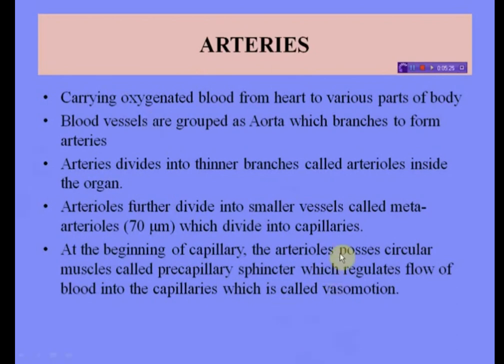In the case of meta-arterioles, instead of a continuous tunica media, they have individual muscle cells placed a short distance apart, each forming a precapillary sphincter that encircles the entrance to one capillary. Constriction of these sphincters reduces or shuts off blood flow through their respective capillaries and diverts blood to tissues or organs elsewhere. So the precapillary sphincter regulates flow of blood into the capillaries, which is called vasomotion.